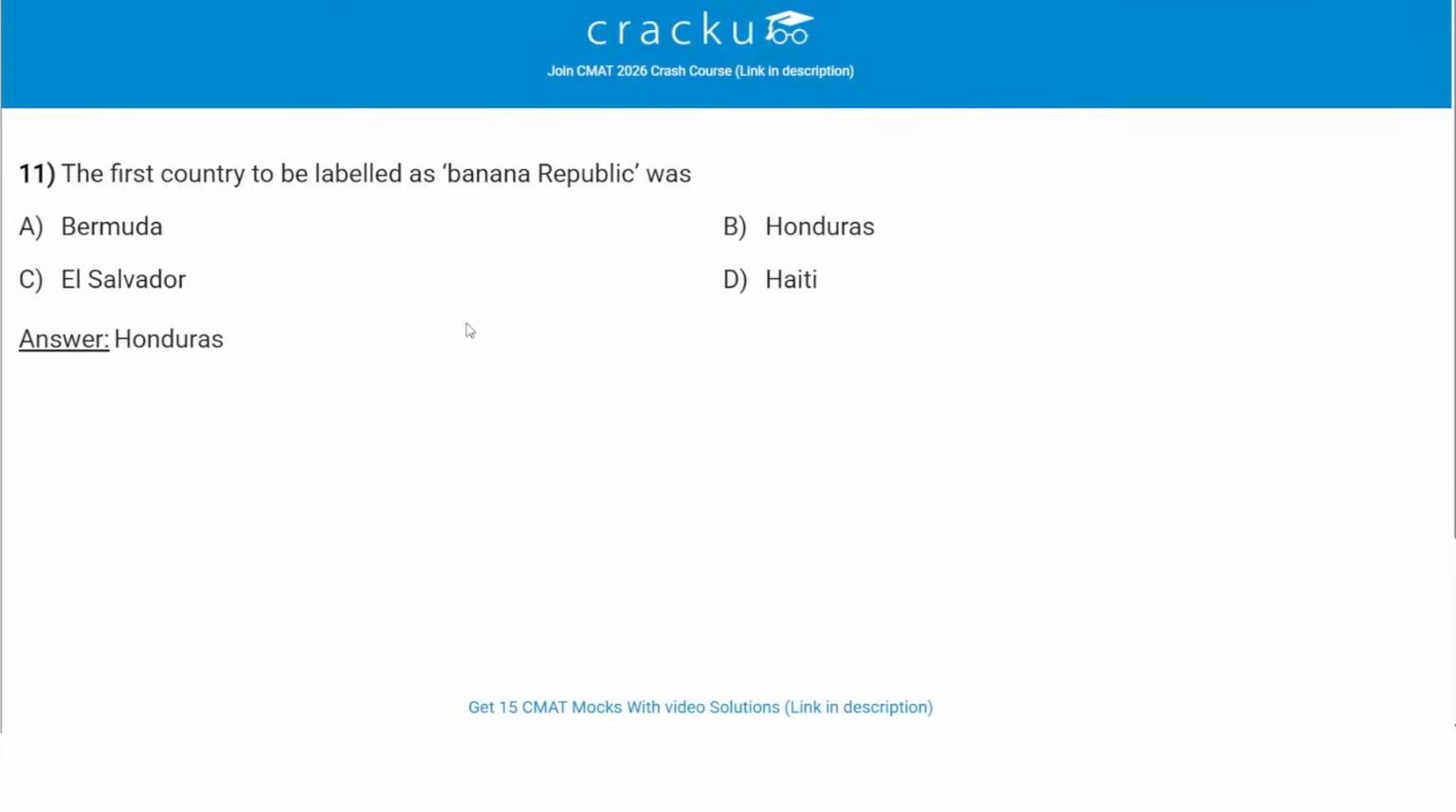The first country to be labeled as Banana Republic was, so the correct answer is B, Honduras. Honduras was the first country described as Banana Republic, a term coined by American writer O. Henry. It referred to politically unstable Central American nations whose economies were dominated by foreign fruit companies, like the United Fruit Company. Honduras became the classic example due to its dependence on banana exports and heavy US corporate influence in the late 19th and early 20th century. So Honduras was the first country to be labeled as Banana Republic.